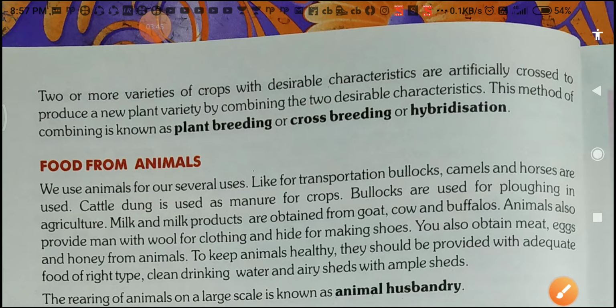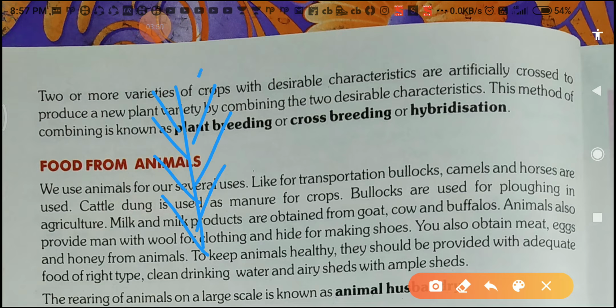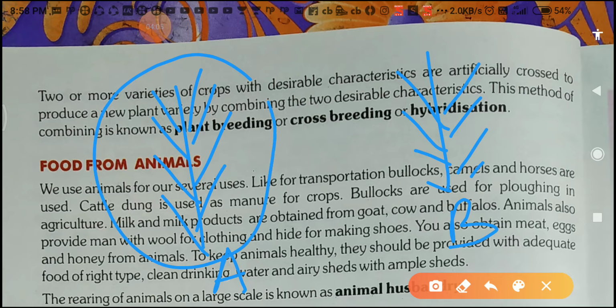See here student, suppose this one is a rice plant. This one is another rice plant, this one is called the B rice plant. This rice plant gives you lots of crop yielding, or we can say crop production is more in this rice plant, and this rice plant is free from disease, or we can say resistant to disease.